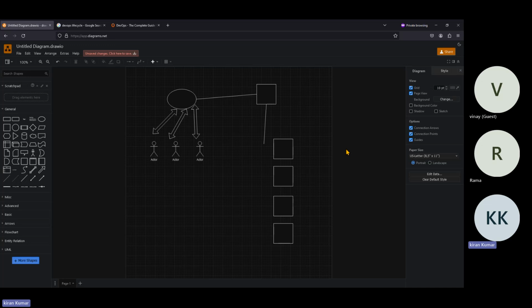Tomorrow onwards, we'll try to understand Azure DevOps, what tools are involved in Azure DevOps, and we'll try to understand them one by one.